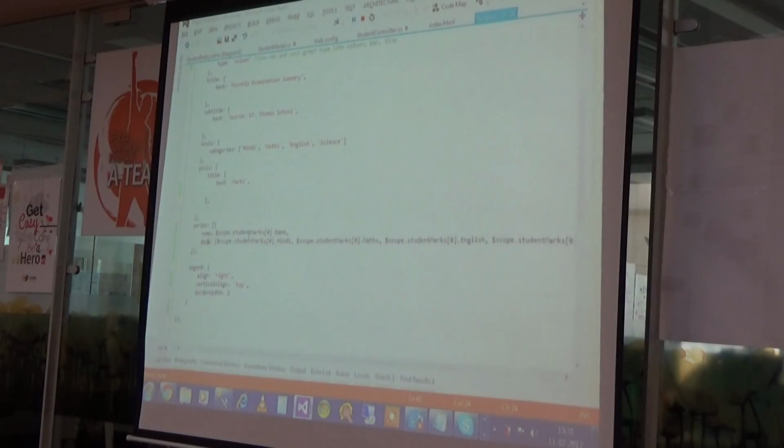So you can see here in the data I am using a form of graph, in an array, and after that I am passing all the values which are coming from my DB. So this is the part of my series section.